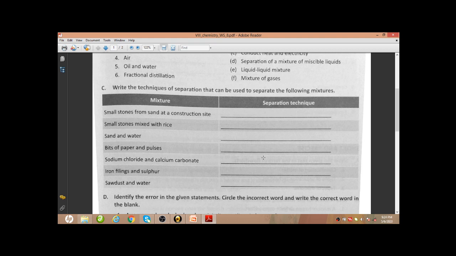Sodium chloride and calcium carbonate can be separated by solvent extraction, as calcium carbonate is insoluble in water. So by solvent extraction we will write. Iron filings and sulfur, magnetic separation, we know. Sawdust and water, this is filtration.